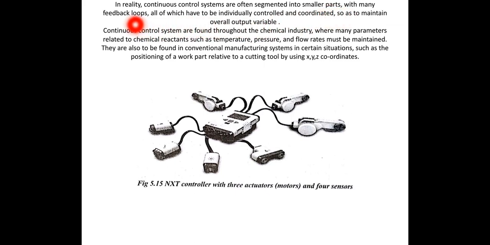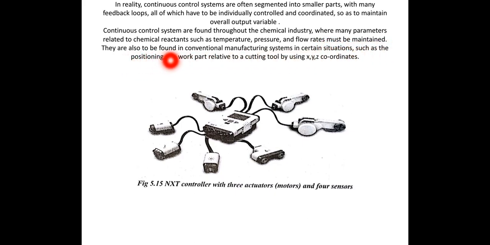I told you, in closed loop system we get the feedback from the output, all of which have to be individually controlled and coordinated so as to maintain overall output variable. Continuous control systems are found throughout the chemical industry where many parameters are related to chemical reactants. What are those parameters? Temperature, pressure, flow rates must be maintained.